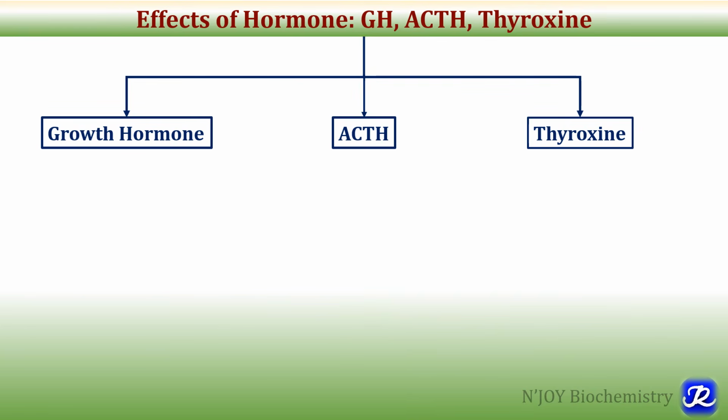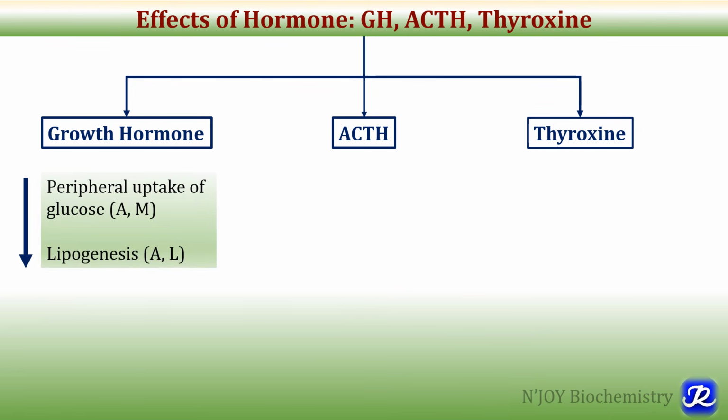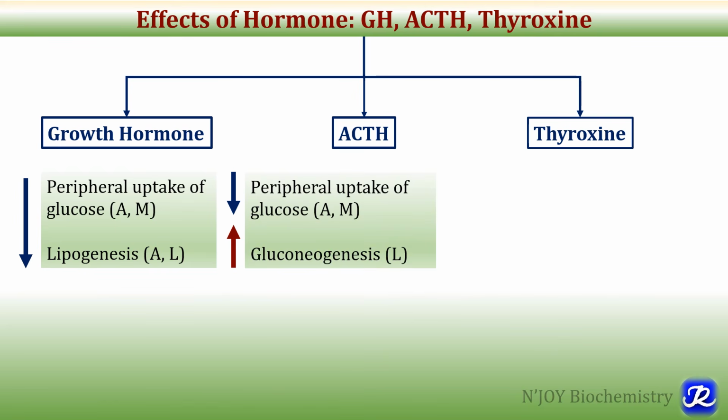There are three more hyperglycemic hormones: growth hormone, ACTH and thyroxine. So what is the role of growth hormone? It will decrease peripheral uptake of glucose in adipose tissue and muscle, and it will also decrease the rate of lipogenesis in the adipose tissue and liver, and that's how it helps to increase blood glucose concentration.